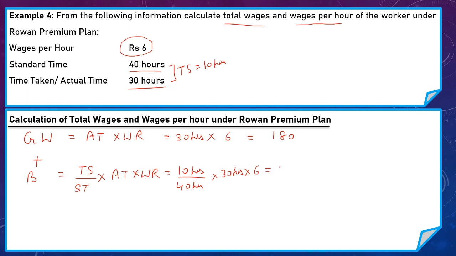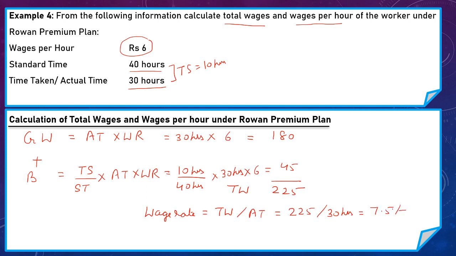So worker is eligible for bonus of 45 rupees and his total wages here is 225 rupees. Now to calculate wage rate per hour, our formula is total wages divided by actual time. Here total wages is 225 rupees and actual time taken by the worker is 30 hours. So his wage rate per hour is 7.5 rupees.